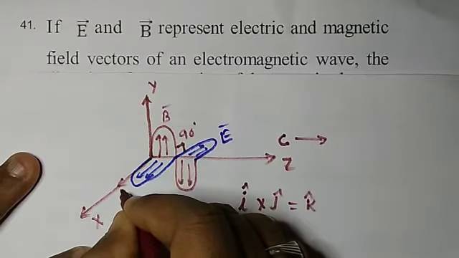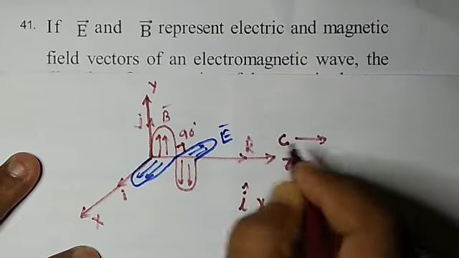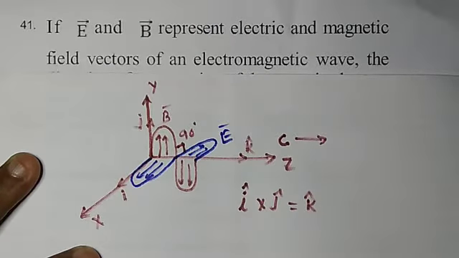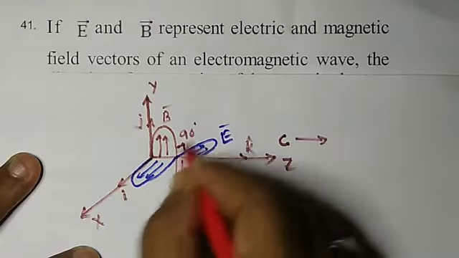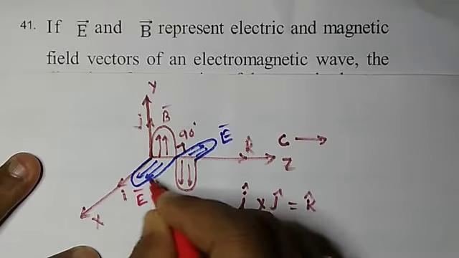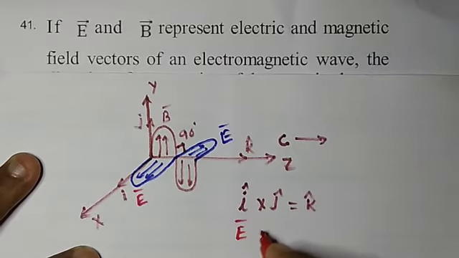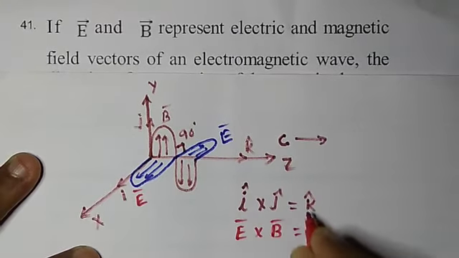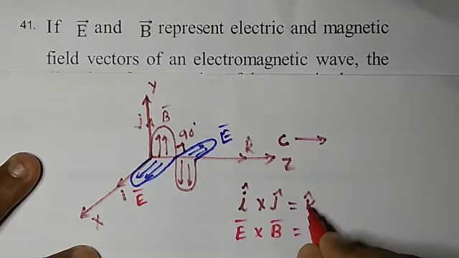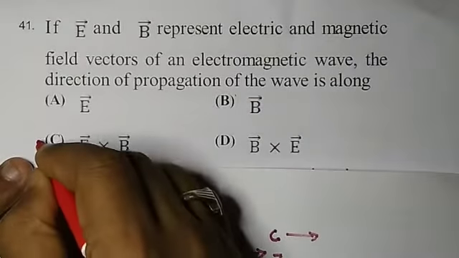So i here means the electric field along the x axis, that is E bar, cross j, that is B bar, is equal to k cap. So along the k direction we can take c. So C option is correct.